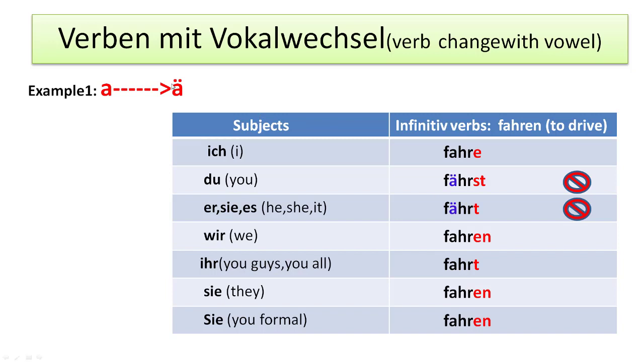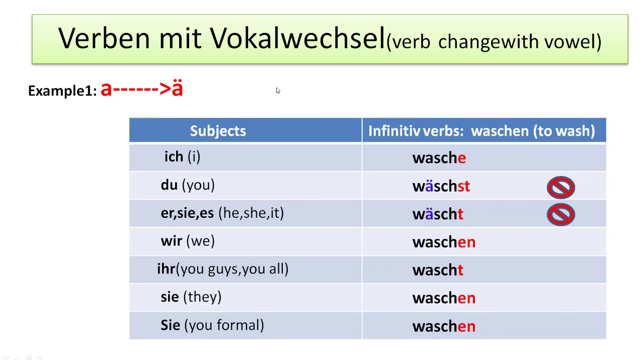This is one more example where A becomes Ä umlaut. Okay. The rest, the same rule will be applied for the endungen, but in the stem verb we have A becoming Ä. Fahren is the infinitive verb, to drive. Here A changes to Ä umlaut. For du and er/sie/es also A is changing to the Ä umlaut. So du fährst, er/sie/es fährt. Okay.